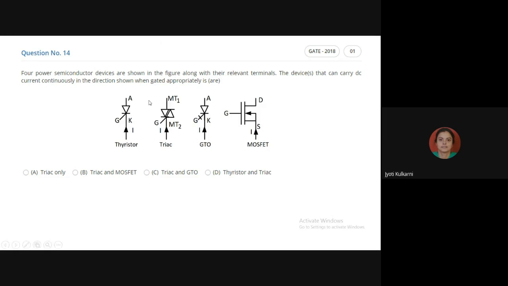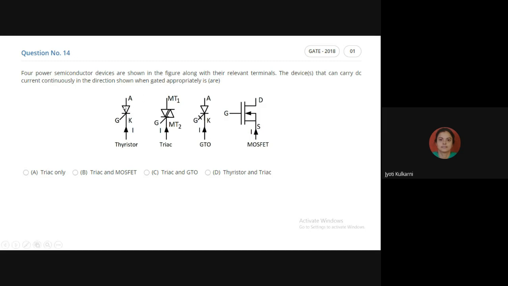Now thyristor, the first device we will see. The first device is the thyristor. It is unidirectional or bidirectional? There is only one triangle. So now tell me, anyone can give me the answer. It is unidirectional device or bidirectional device? Unidirectional, madam. Very good, unidirectional. So if it is unidirectional, as per its triangular direction, it is taking current from anode to cathode or from cathode to anode? As per its triangle direction.